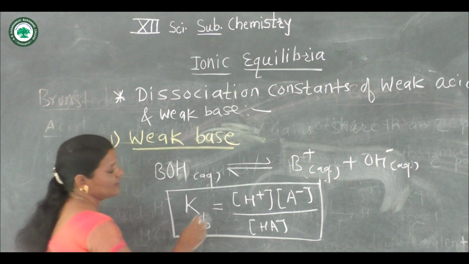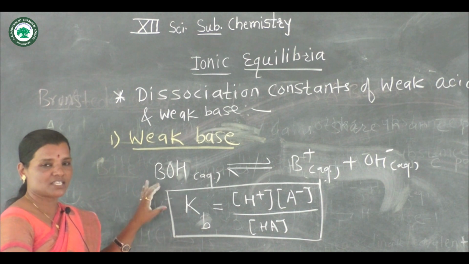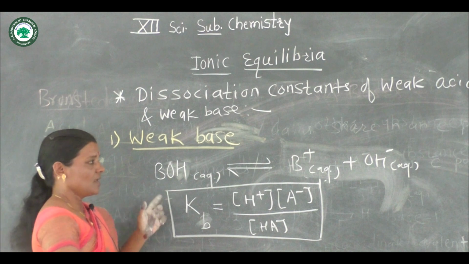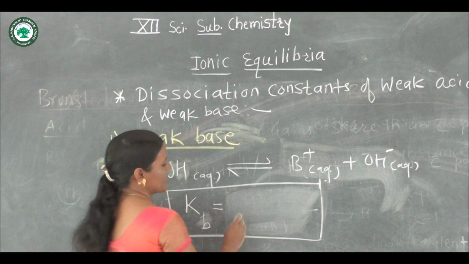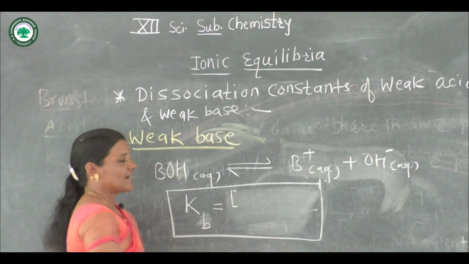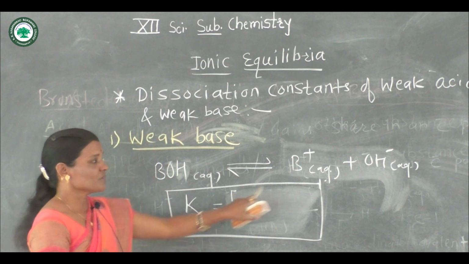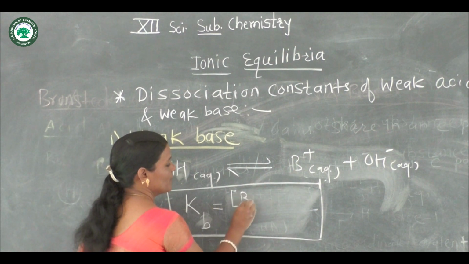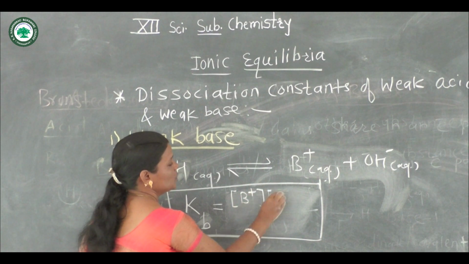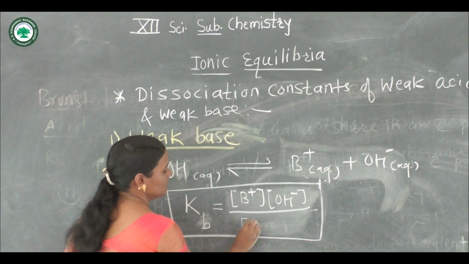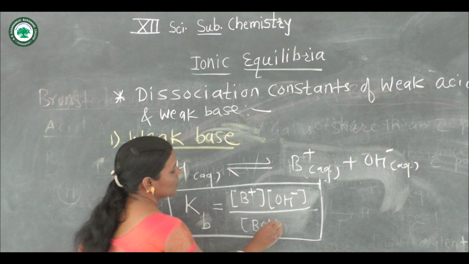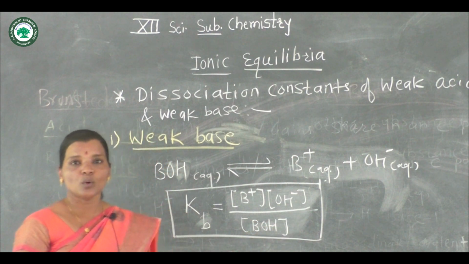So consider here Kb, the dissociation constant for weak base. Now here again we have to apply the law of mass action, and that is Kb is equal to the molar concentration of B plus into the molar concentration of OH minus ion divided by the molar concentration of BOH.